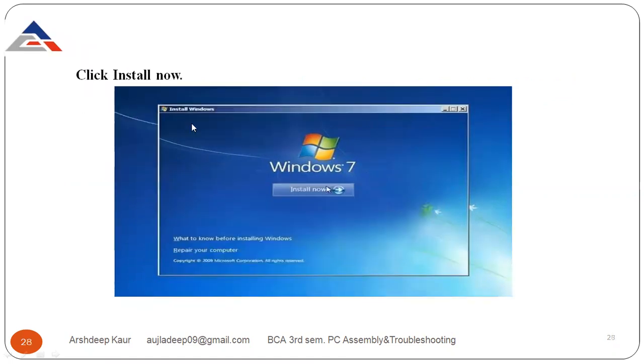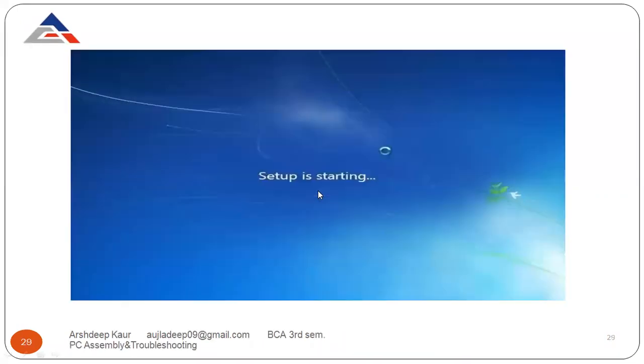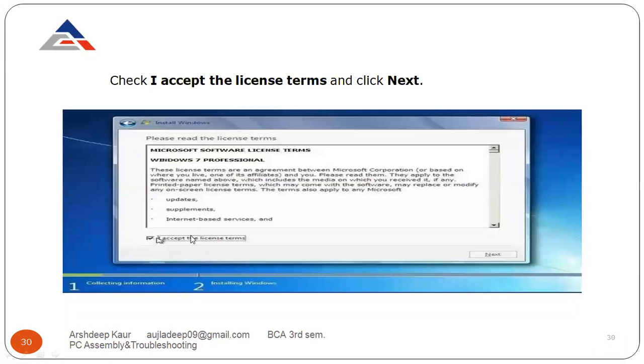After selecting all the options, you just need to click on the Next button. Now click on Install now. Click on this button, Install now. Setup is starting. You will see this window. Next, click on I accept the license terms. You just need to check it and click on the Next button.